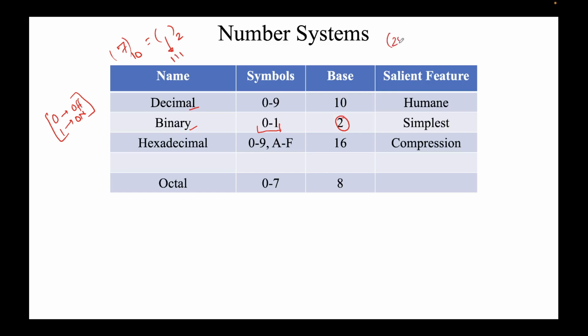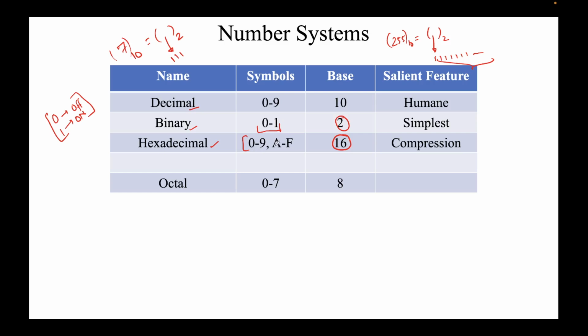Another number is, let's say, 255 to the base 10, and when we convert it to base 2, it takes 8 or 9 spaces. We'll see how many, but it takes a lot of space. So in order to save space, we compromised a bit. We said we'll save a bit of space and add a few extra symbols. A hexadecimal number system is base 16, and it uses the symbols 0 to 9 just like decimal, plus 6 other symbols.